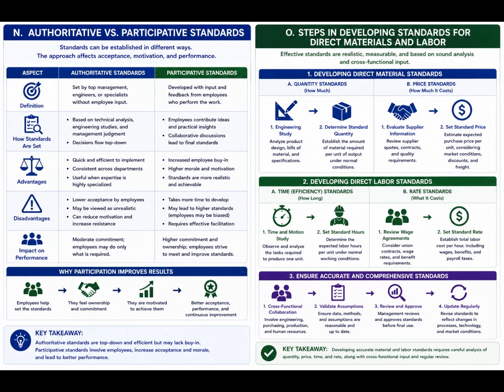O. Identify steps in developing standards for direct materials and labor. Direct material standards include quantity and price components. Quantity standards determine the amount of material required per unit, often based on engineering studies. Price standards estimate expected purchase cost per unit, considering supplier contracts and market conditions.